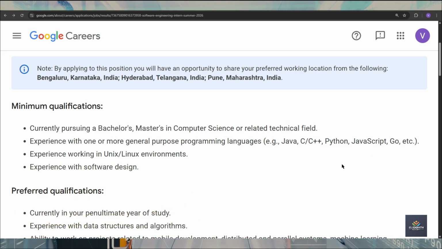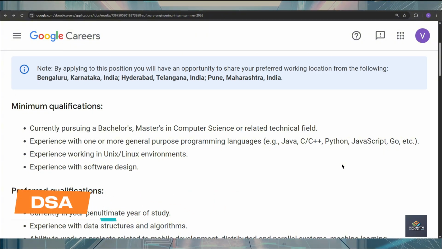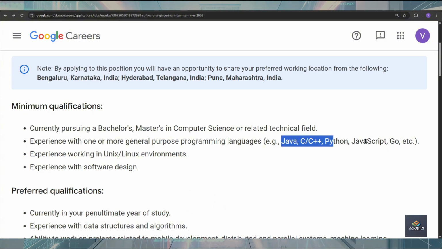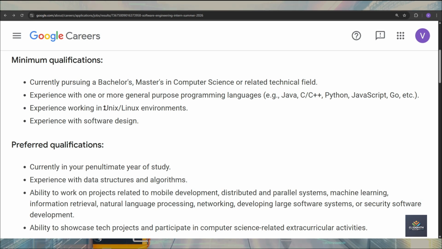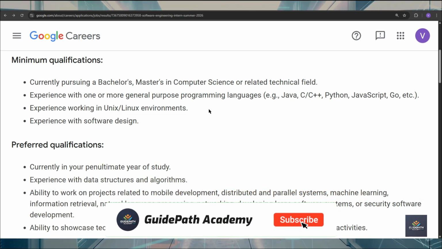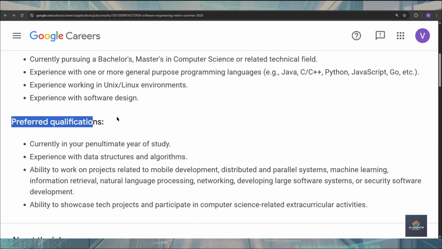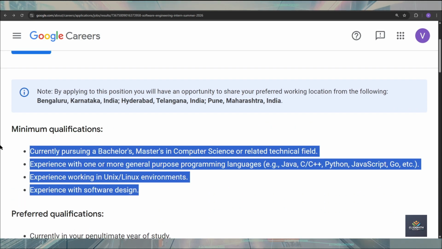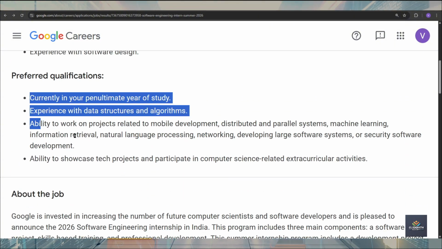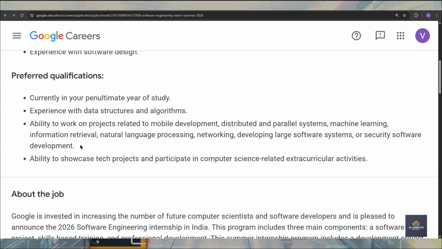Also, you should have minimum knowledge of data structures and algorithms along with any of these technologies. You should also have working experience in a Linux environment, because this internship is going to be on a Linux environment system. So you should be familiar with Linux, and also experienced in software design. That above is the minimum requirement, and now the preferred qualifications, which are actually important.